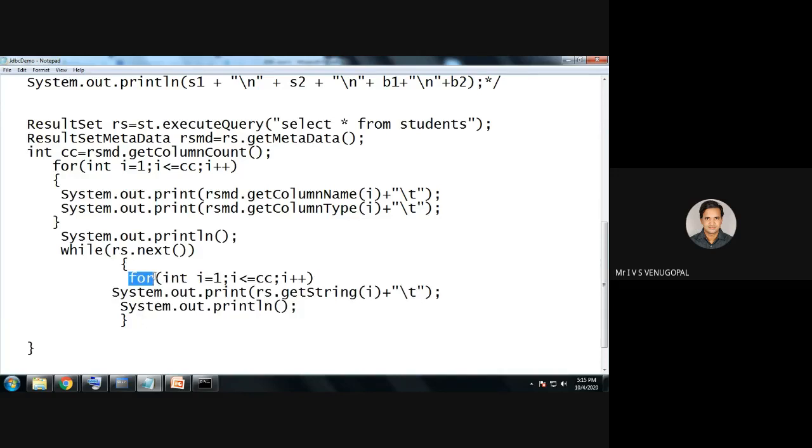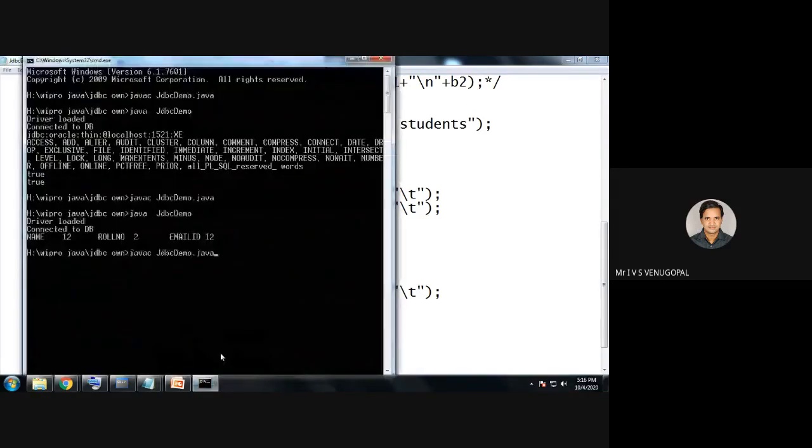In the last lecture, without using for loop, I directly wrote system.out.print rs.get int of 1, rs.get string of 2, like that. Now I will be using the column count. For int I equal to 1, I less than or equal to cc, I plus plus, rs.get string of 1 retrieves first column value, rs.get string of 2 second column value, rs.get string of 3 third column value. So I'll execute the program.